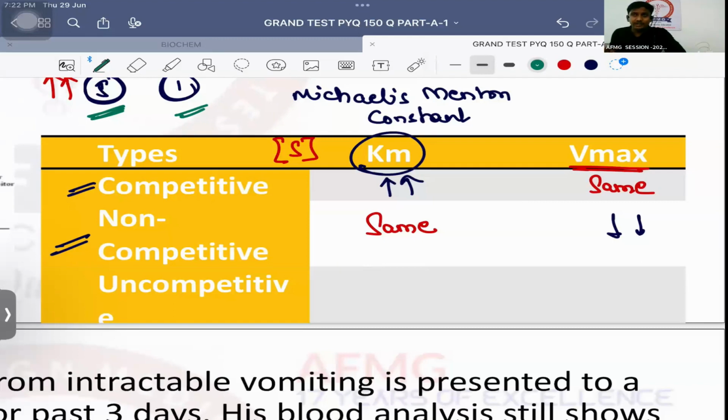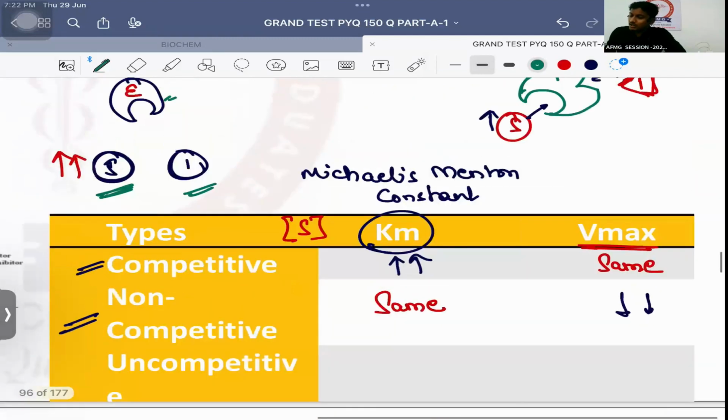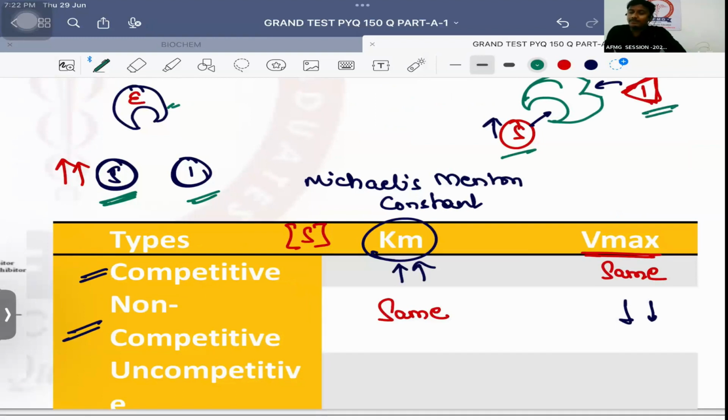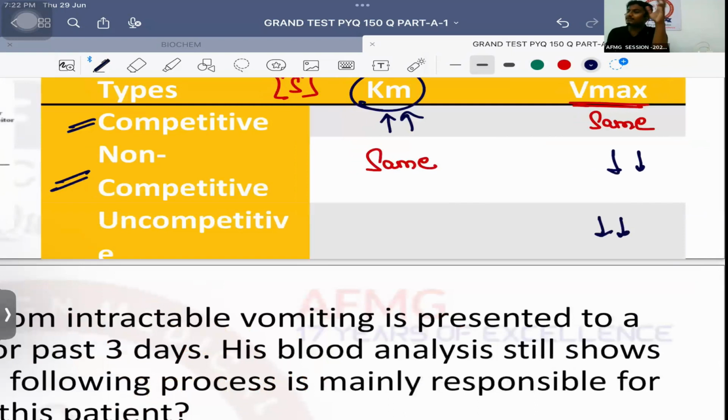That's it. And in uncompetitive inhibition, the inhibitor only binds when there is an enzyme-substrate complex. जब already एक complex बना हुआ है, तब जाके the inhibitor binds. It causes a conformational change usually, and that leads to kicking out of the substrate finally. ठीक है? So that leads to a decrease in the Vmax or maximum velocity of the reaction, and the substrate concentration is also going to decrease because the inhibitor will bind to the enzyme-substrate complex, and then it will kick out the substrate from it.